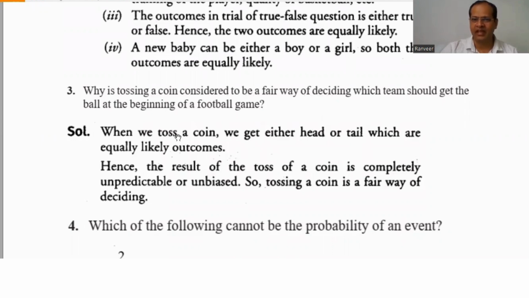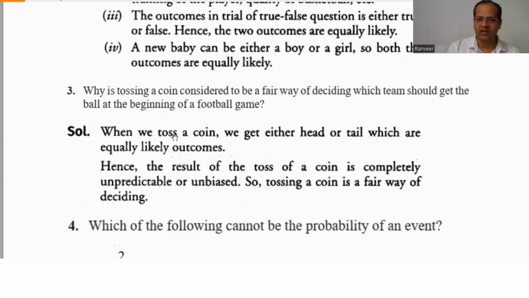Suppose two teams are playing. The first team wants to take charge for bowling, but at the same time the second team also wants the same thing. So to decide, a toss is required.